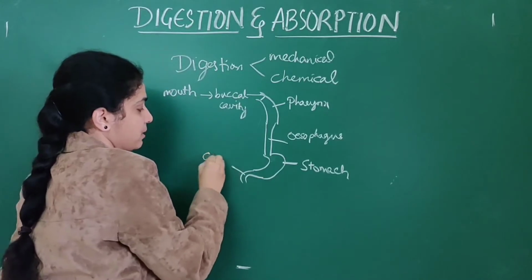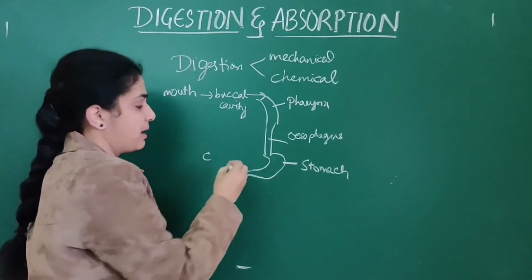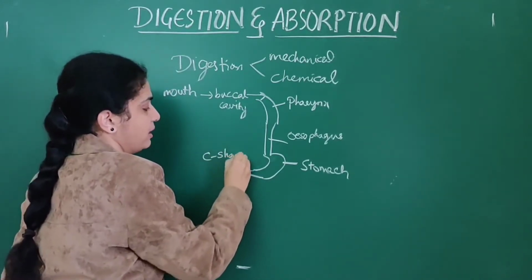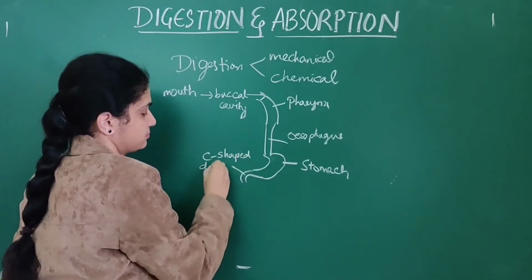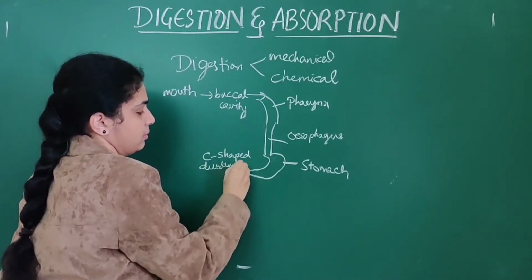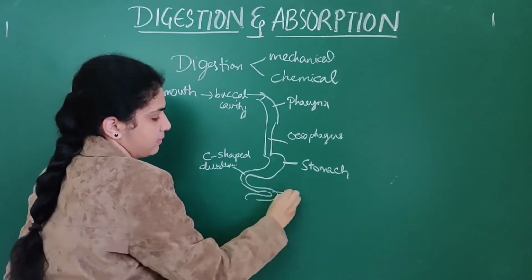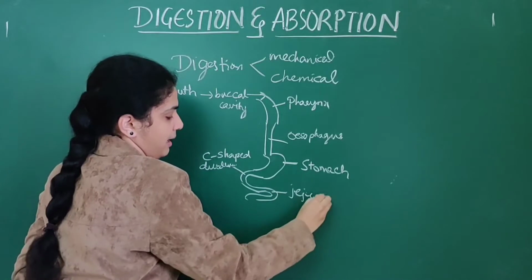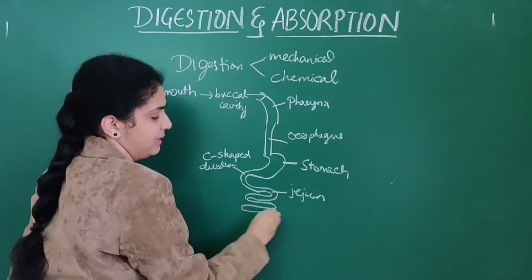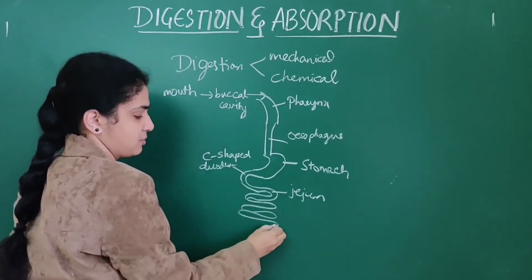The small intestine has three parts: the C-shaped duodenum, next the jejunum, as well as the ileum. The ileum is a highly coiled structure.